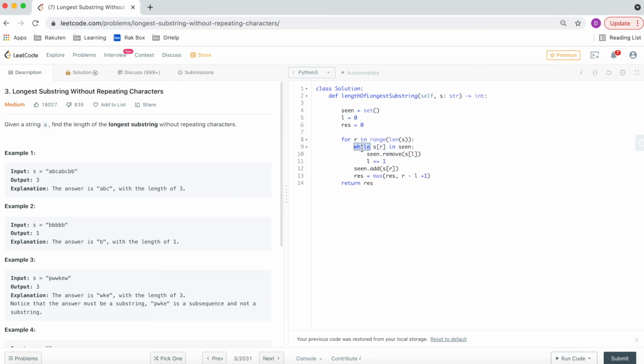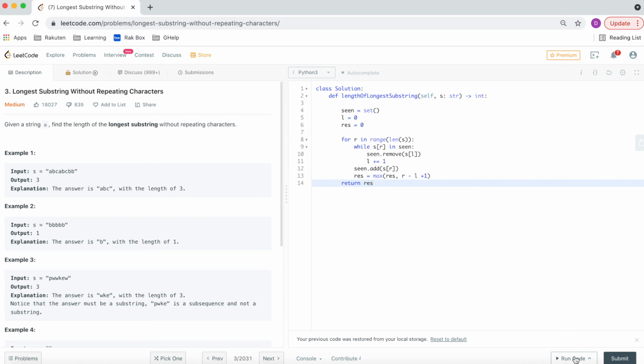We are using a while loop because until that character becomes new to the set, the characters will get removed from seen, and we will be incrementing the left pointer by 1. And if the right character is not available in seen, we will add that character to the set, and we will update our result to the maximum of the length of the existing substring and the result, and we are returning the result.